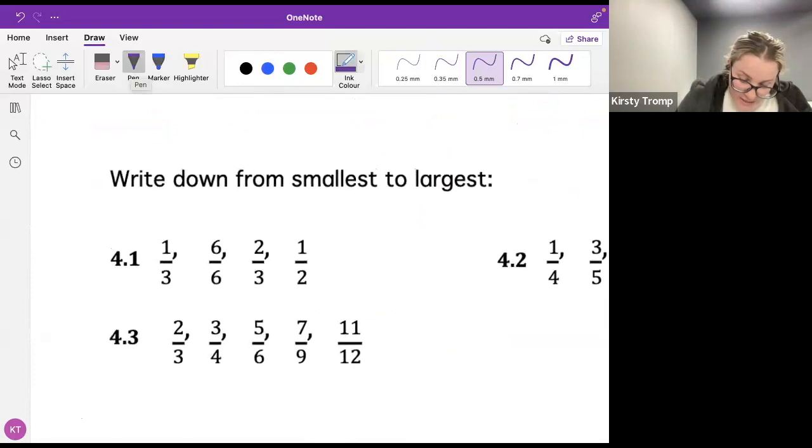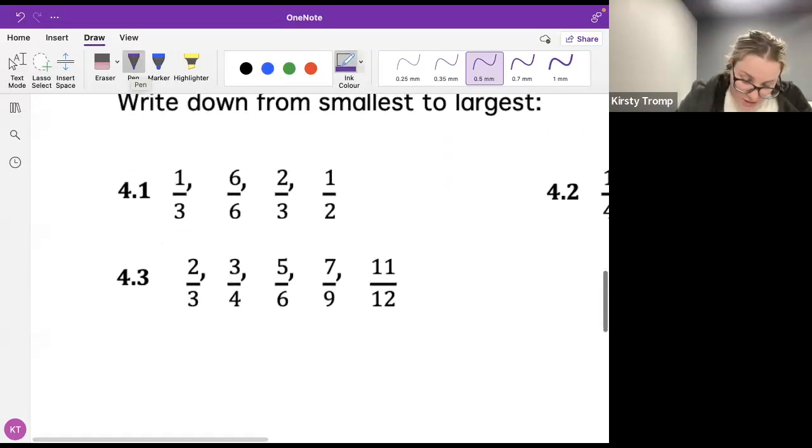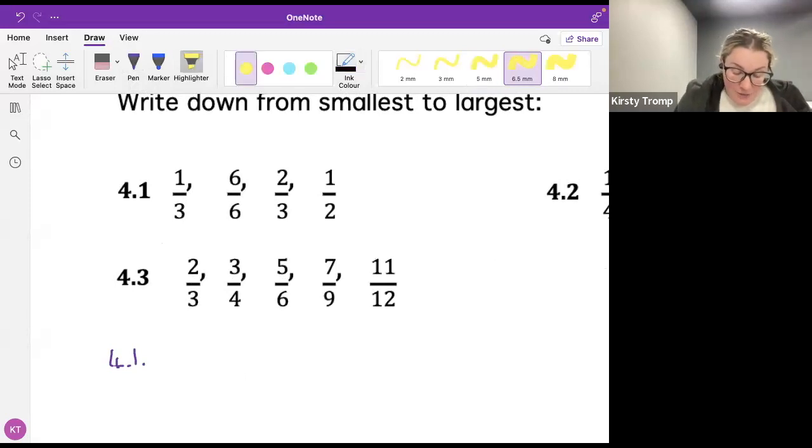So in order to write down from smallest to largest, I need to say to myself, well, to compare these fractions, I need them to be all the same. So at the moment, I've got a third, 1 over 3, 6 over 6, 2 over 3, and 1 over 2. That's not going to work for me. So I need to find the lowest common denominator. And if I'm looking at that, I've got 3, 6, 3, and 2. So what can all of those numbers go into? They can all go into 6.